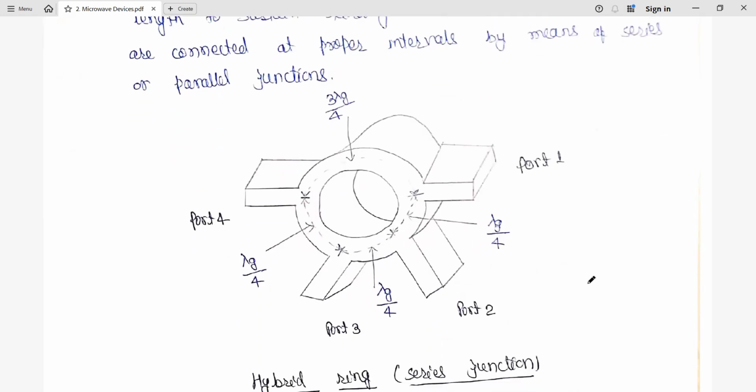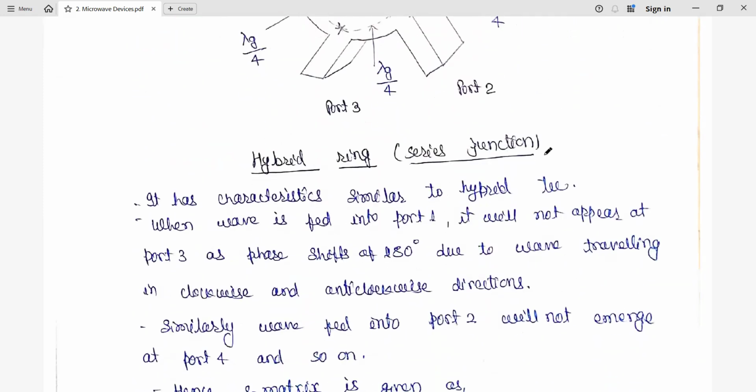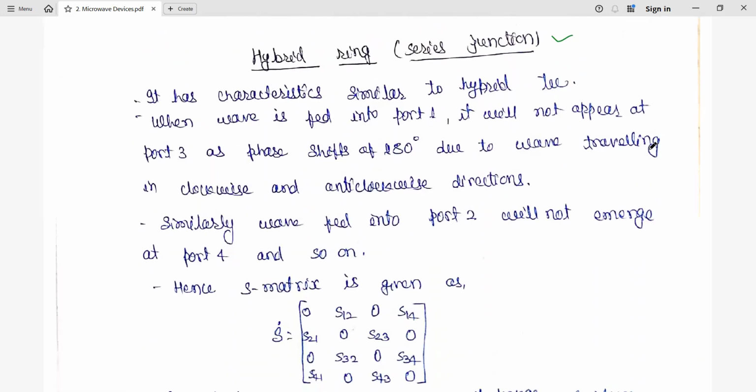If you see the distances, port 1 and port 2 are lambda g by 4 apart, port 2 to port 3 is lambda g by 4, port 3 to port 4 is also lambda g by 4. So these three differences are the same, but port 1 to port 4 is how much? 3 lambda g by 4. So this is an example of the series junction. We can have a parallel junction also.